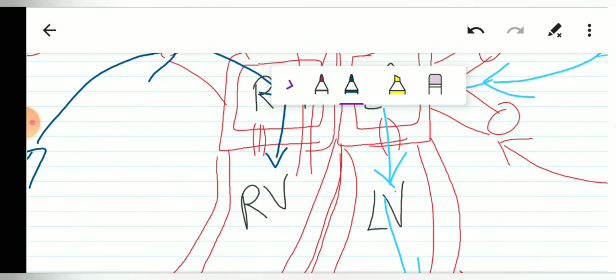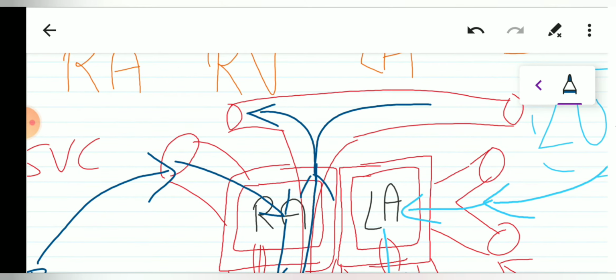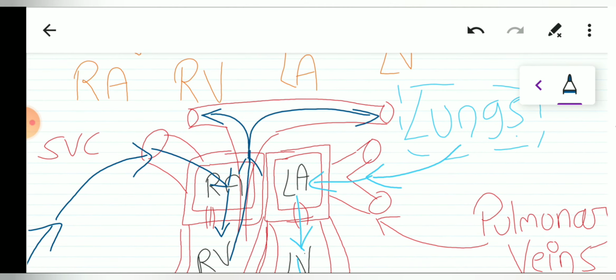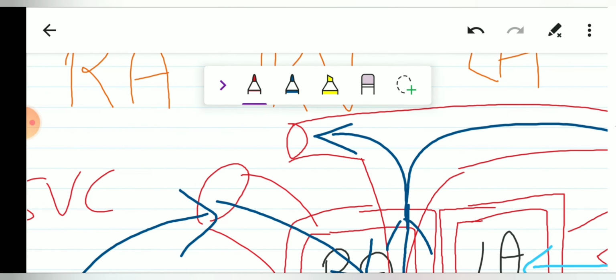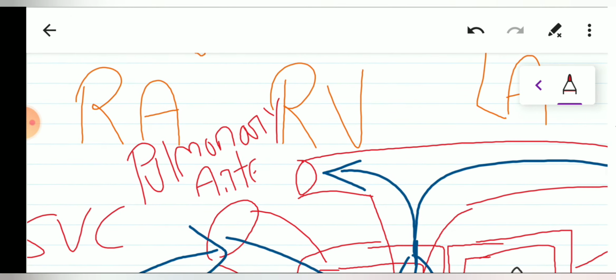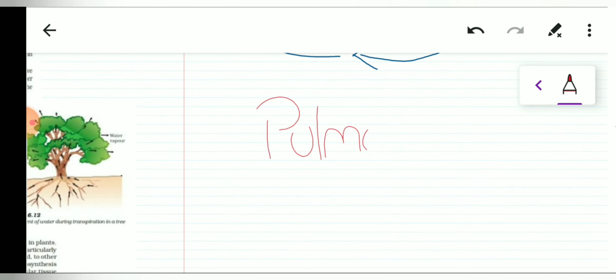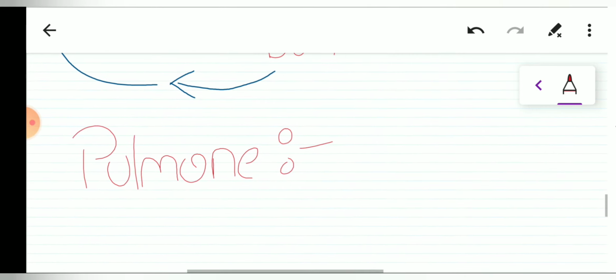So let us show the path. It will take the deoxygenated blood from the right ventricle to the lungs. In the lungs, it will get oxygenated, and through these pulmonary veins, it will come back. Let us label the pulmonary artery. So it is pulmonary artery. Anything that has the word pulmonary along with it means that it is associated with lungs. In Latin, the word pulmon means lungs. So anything which has pulmonary with it is associated with lungs.